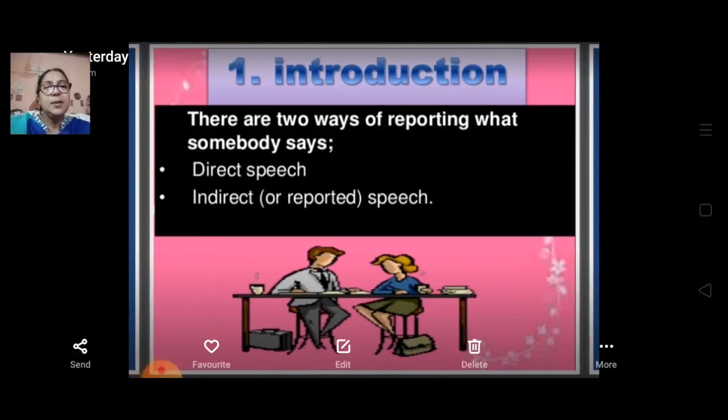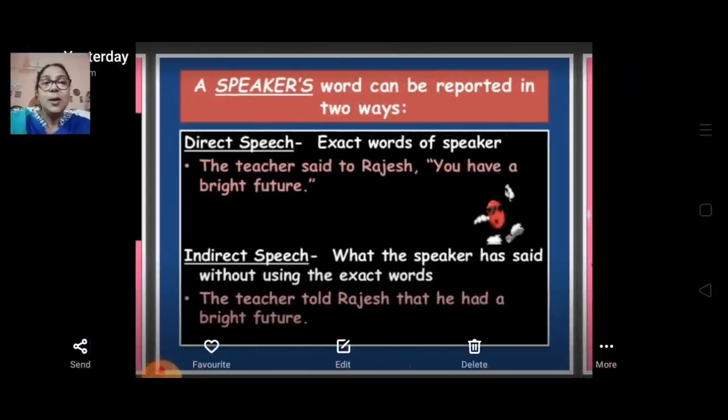There are two ways of reporting what somebody says: direct speech and indirect or reported speech. So we can say a speaker's words can be reported in two ways. First is direct speech, the exact words of the speaker. Whatever he or she is telling, we report in the same way.